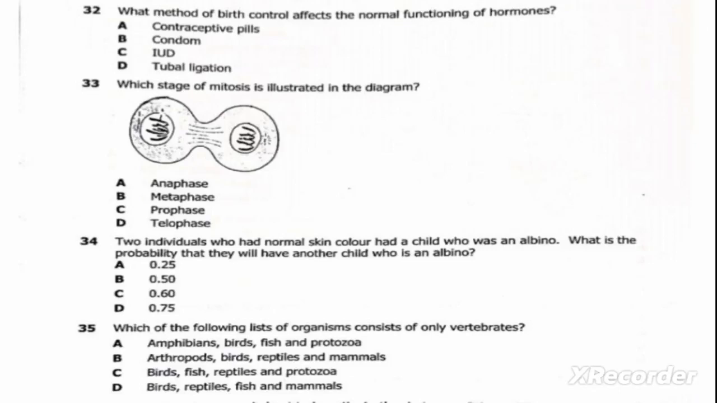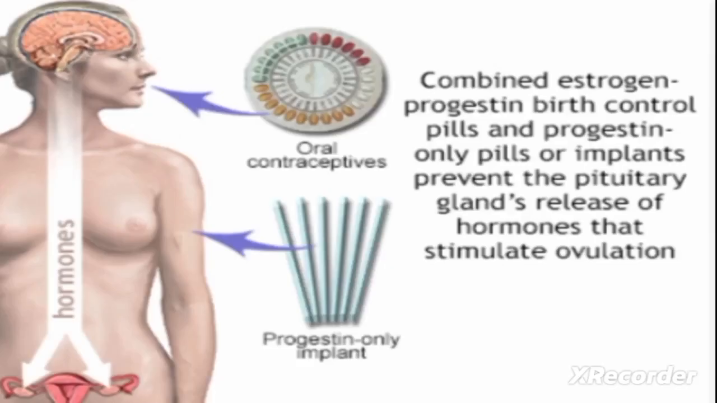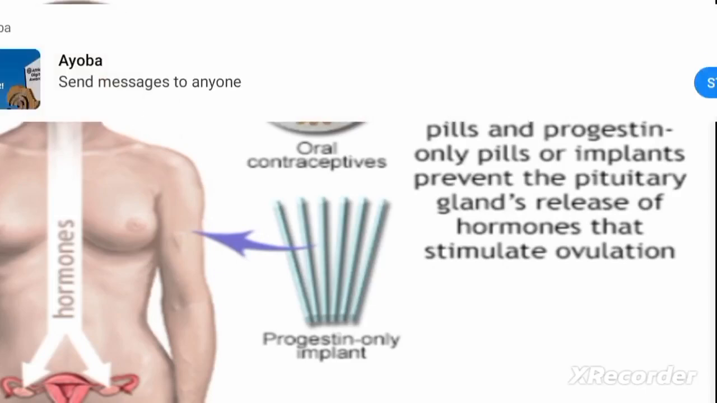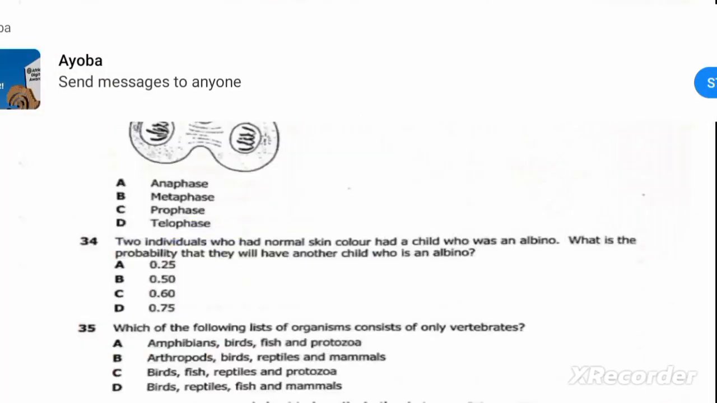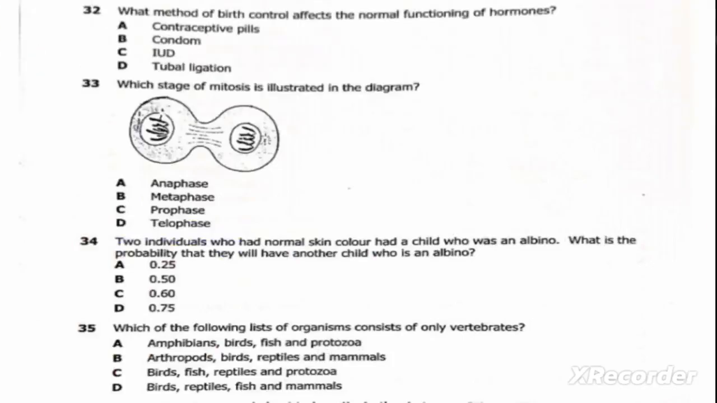Question 32, the question reads, what method of birth control affects the normal functioning of hormones? So the method of birth control that affects the normal functioning of hormones is contraceptive pills. So contraceptive pills disturb the normal functioning of hormones.